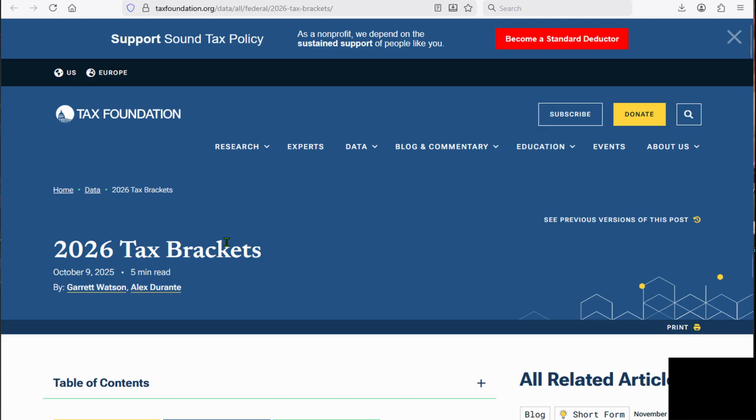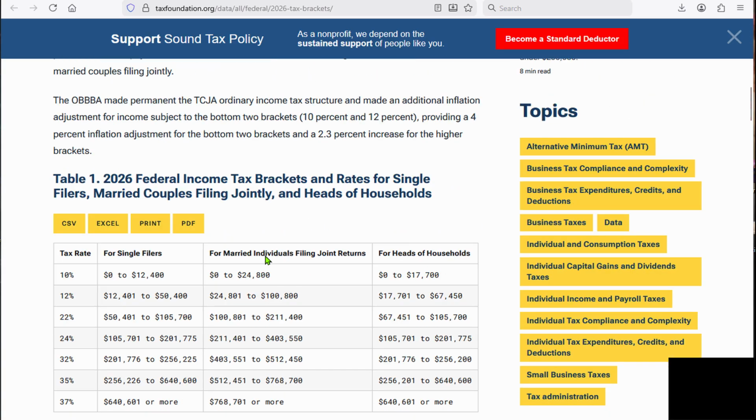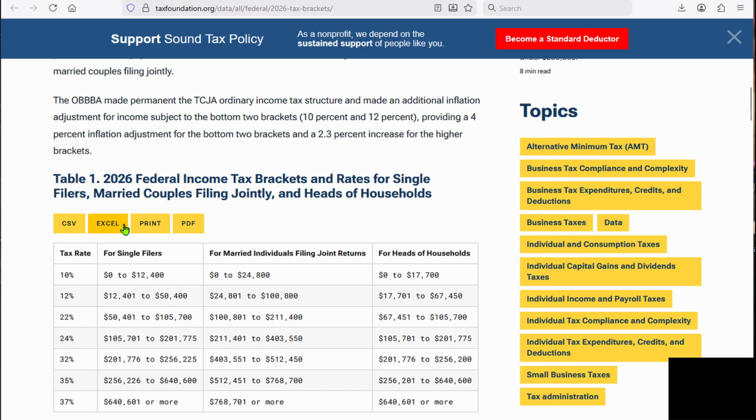So our first link goes to the tax brackets, and it goes to the current one for 2026. And this is just to remind you, these are the tax brackets that we're in for a single or individual filer versus married. And you could print these out as Excel, PDF, and so on. This is a nice organization that gives you some good tax information, so you may want to look at that.